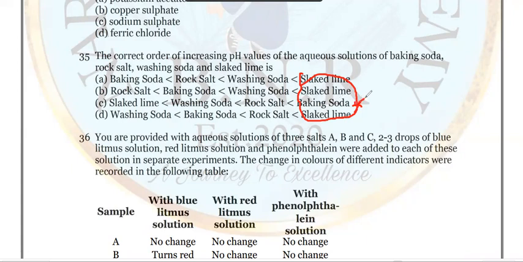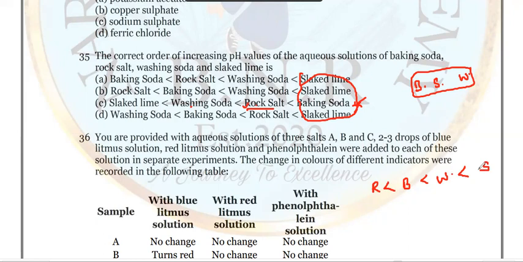Before baking soda, we have one more, either washing soda or rock salt. We know that baking soda, slaked lime, and washing soda are more than rock salt. So the one with the least pH value is rock salt. Rock salt has a pH less than baking soda, baking soda less than washing soda, and washing soda less than slaked lime.